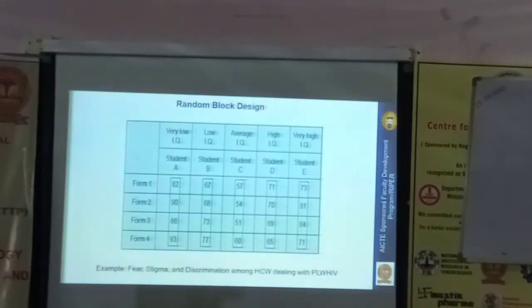What we are doing is blocking: low IQ, very low IQ, average IQ, high IQ. One more important point: whenever you go for a block design or Latin square design, if anyone has a sample size calculation idea, we need to increase the design effect. Normally we keep the design effect as 1. If you are going for block randomization, it is 2 or 3, depending upon the complexity of the design, and we need to increase our sample.